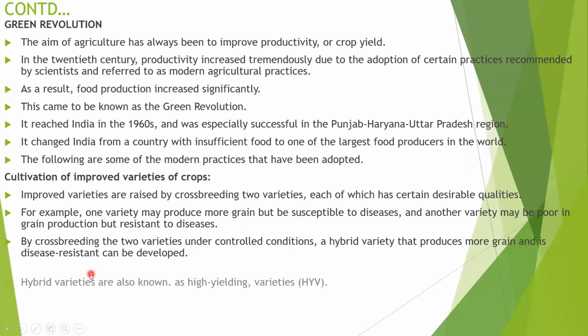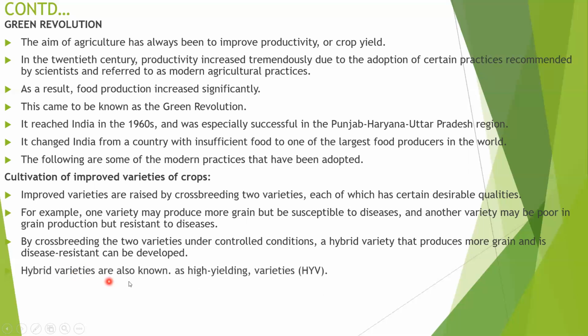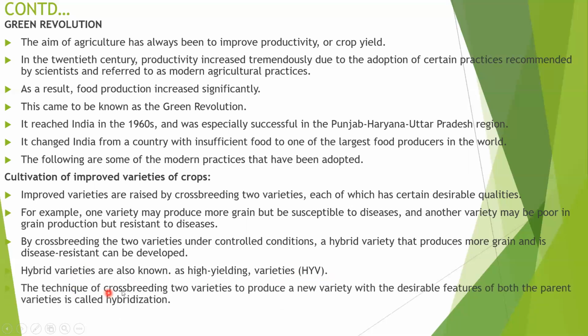Hybrid varieties are also known as high yielding varieties, or HYV. What is HYV? It is a high yielding variety. The technique of crossbreeding two varieties to produce a new variety with the desirable features of both parent varieties is called hybridization.